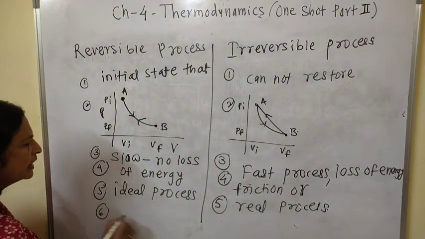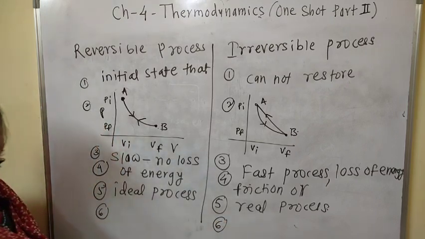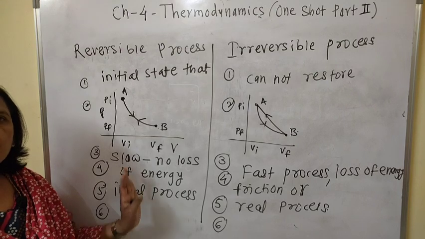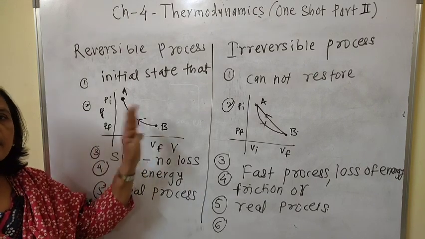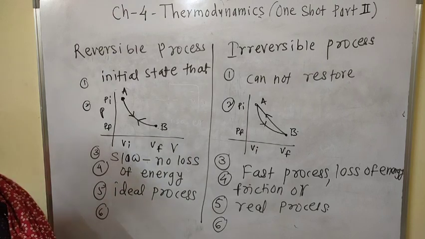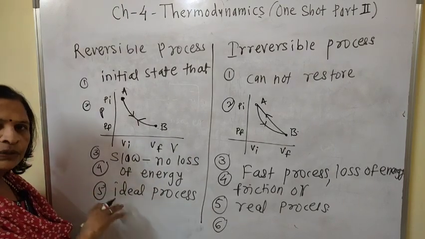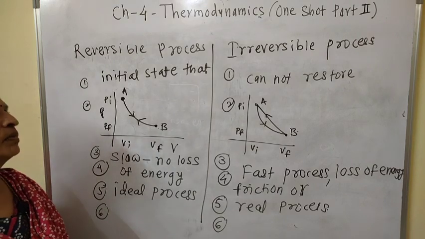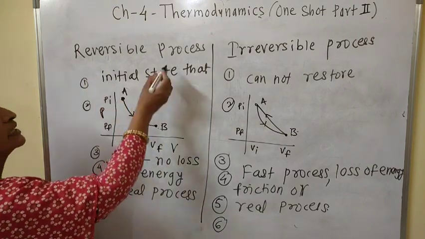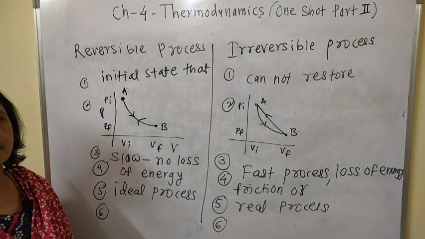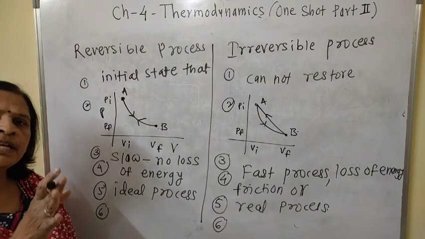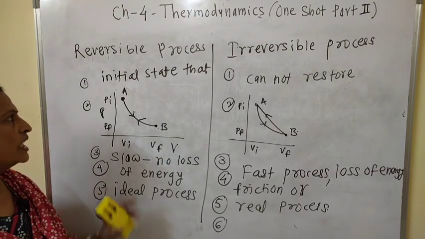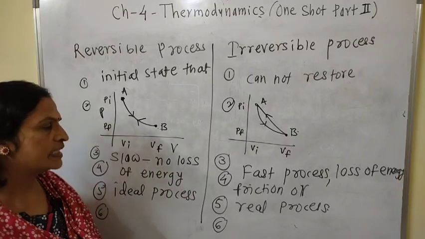And last point, that is the example. Just now we studied that when ice melts, it forms water. Then water gets converted into the ice. Melting of ice, freezing of water, boiling of water, condensation of steam, all are the examples of reversible process.